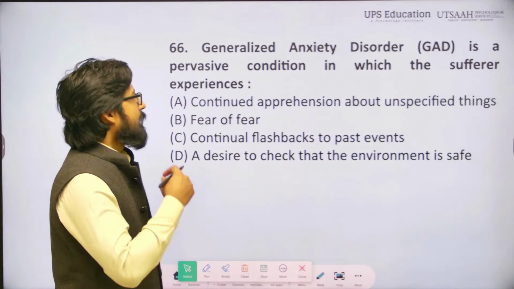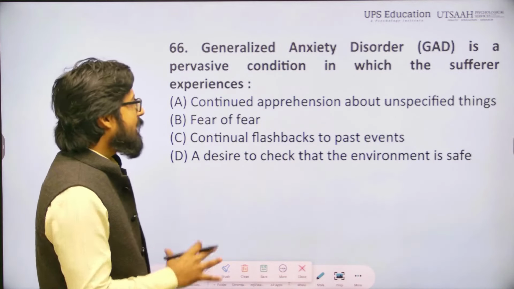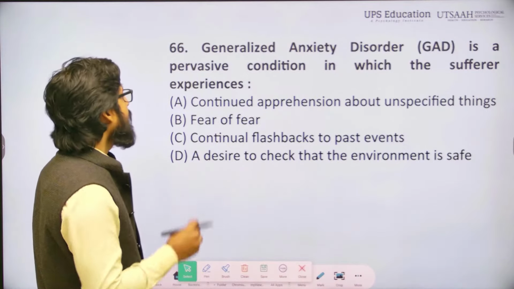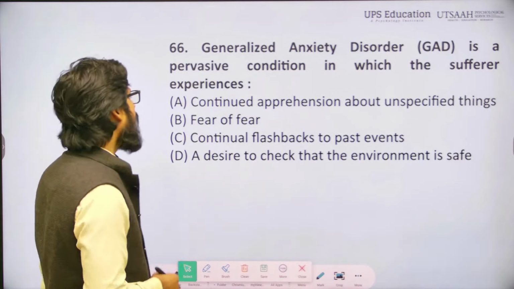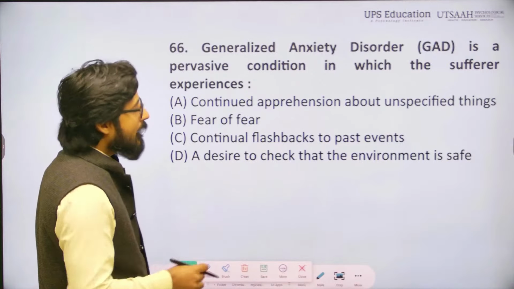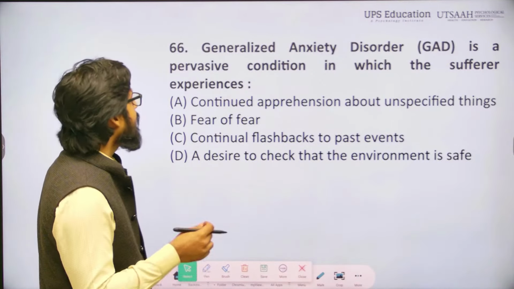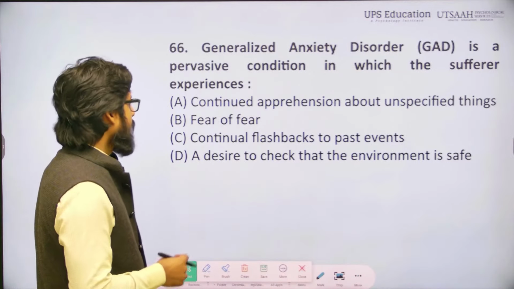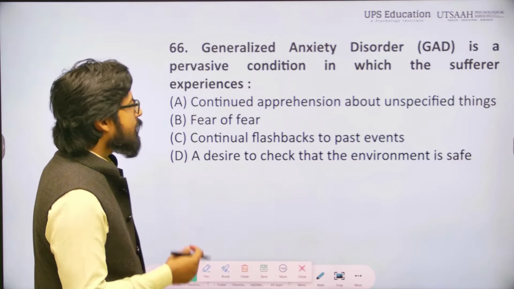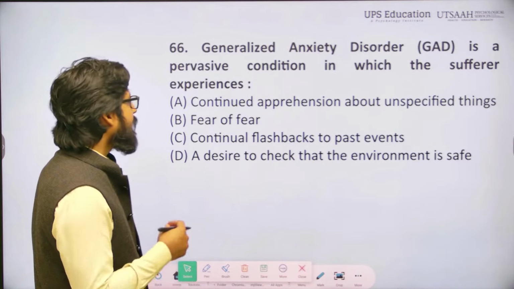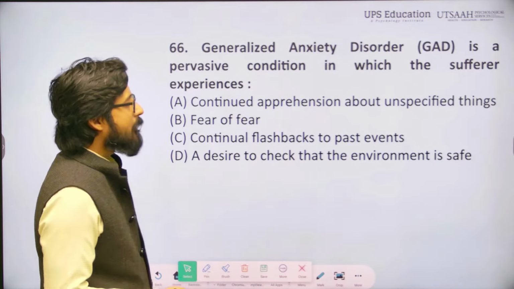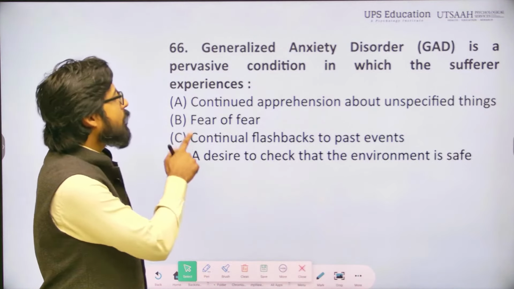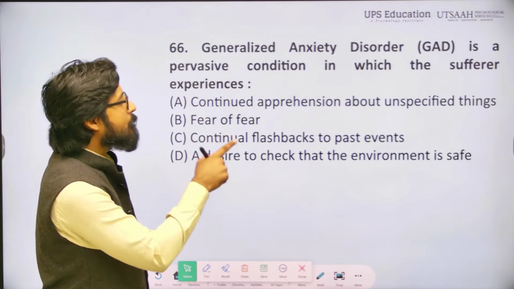66. Generalized anxiety disorder, GAD, is a pervasive condition in which the sufferer experiences: A, continued apprehension about unspecified things; B, fear of fear; C, continual flashbacks to past events; D, a desire to check that the environment is safe. The correct answer will be continued apprehension about unspecified things.